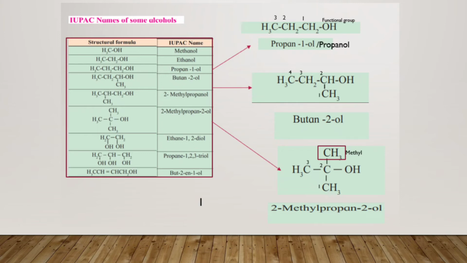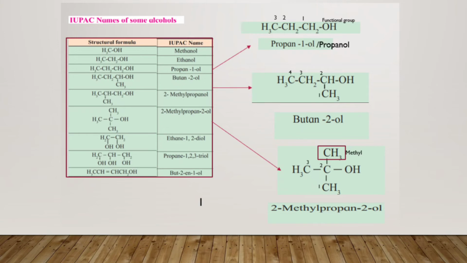Ethane is the parent compound, and the 2 OH are present at the first and the second carbon. So the name is given as ethane 1,2-di. Di means 2, ol means the alcohol functional group is there. So the name of this compound will be ethane-1,2-diol.